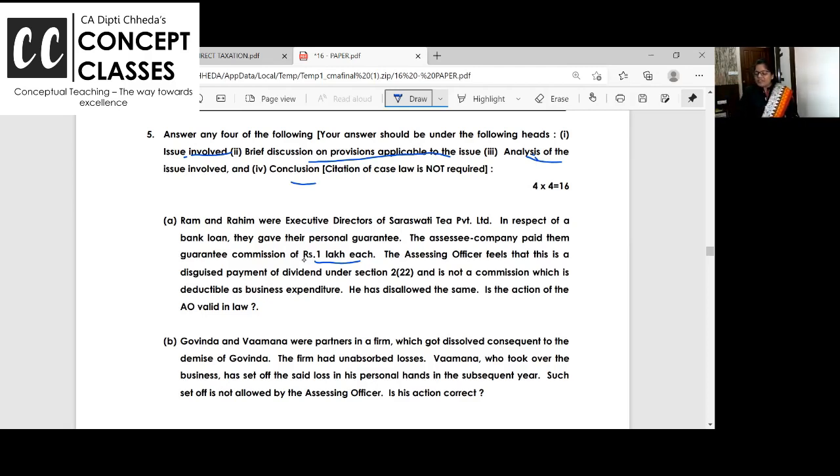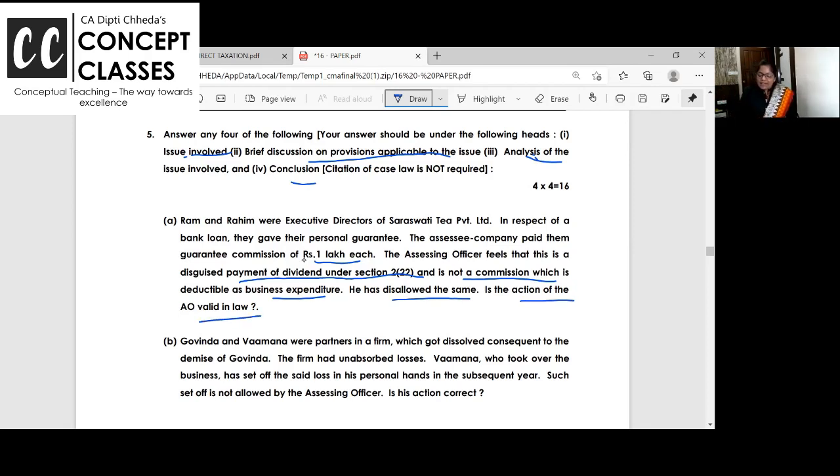Now, the assessing officer feels that this is a disguised payment of dividend under 2(22) and is not a commission which is deductible. So if you would have not paid this commission, this would have been the profit of the company, and even the MDs, they get a percentage of the profit, right? So he has disallowed the same. He said, no, you can pay directors remuneration, salary and all. You can't pay them commission for the personal guarantee. This is not allowed. Is the action of the AO valid?